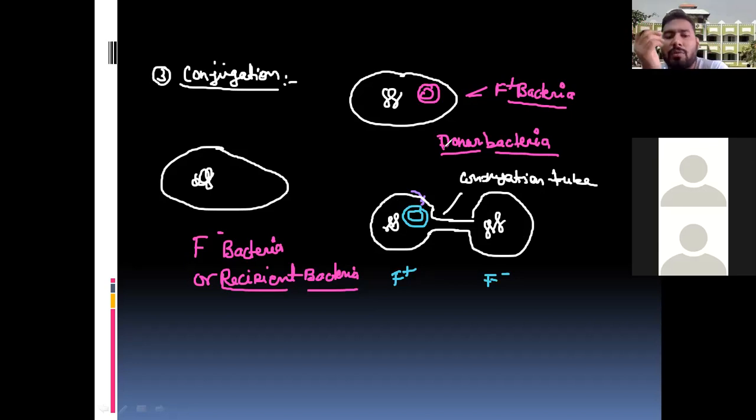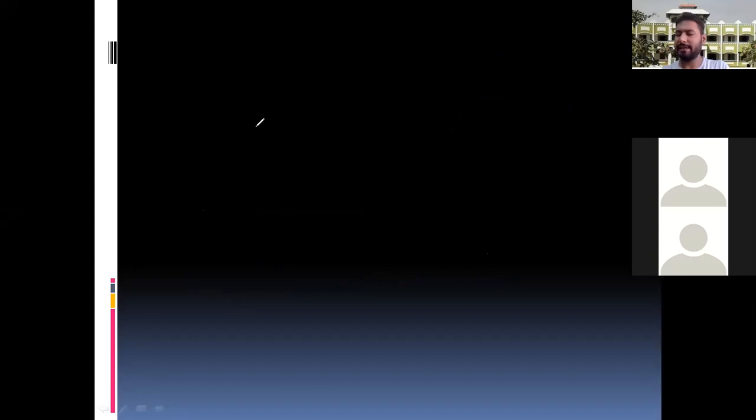Okay. Now, what is happening in this case? This plasmid is going to transport. I told you the property of the plasmid: it is an extra-chromosomal, autonomous, circular replicating body. So it can replicate autonomously. So what happened through the conjugation tube? Through the conjugation tube, it is going to transfer here, and ultimately, after completion of conjugation, you will get two different types of bacteria.